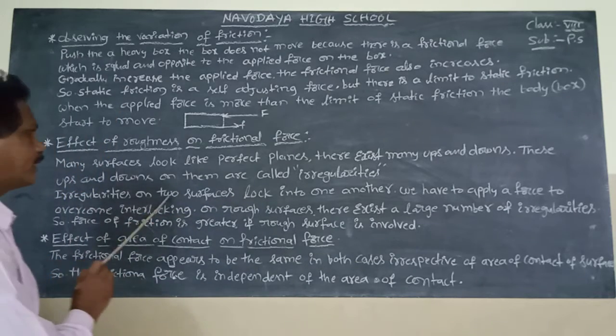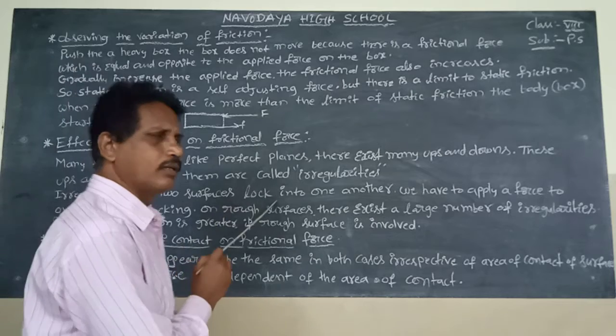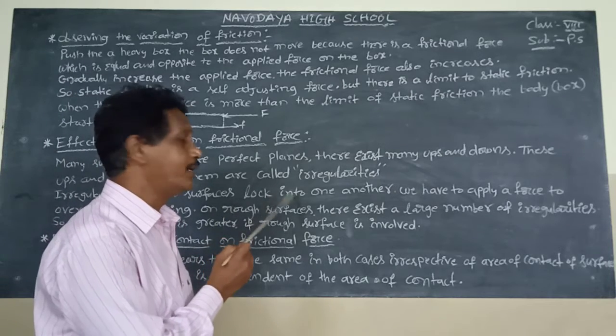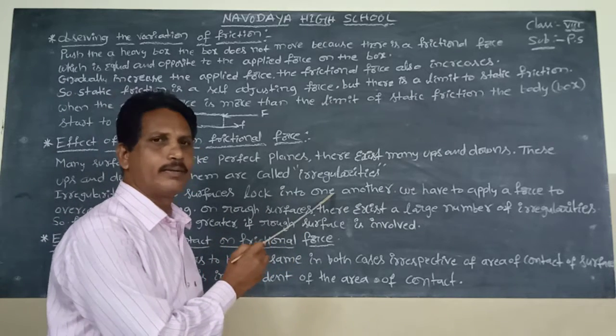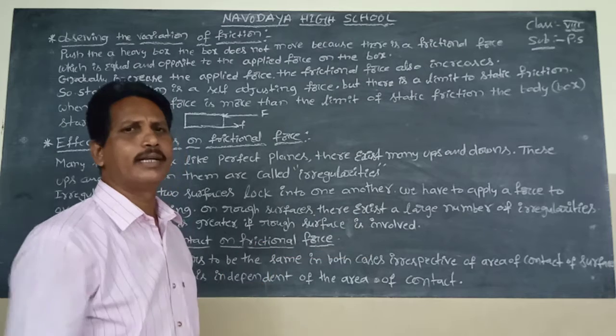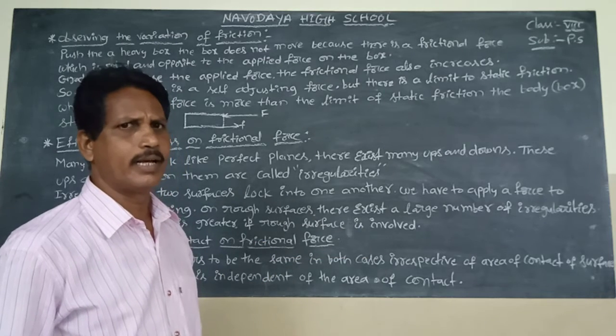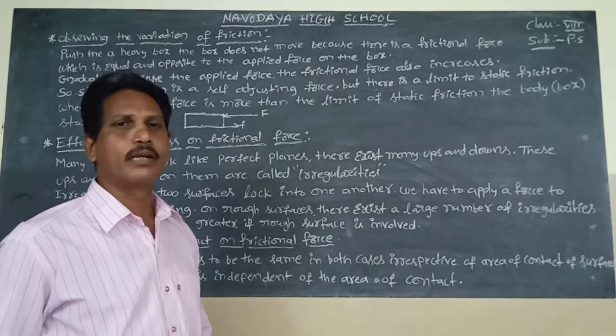Irregularities on the two surfaces lock into one another, one surface into another surface. There exists a frictional force.